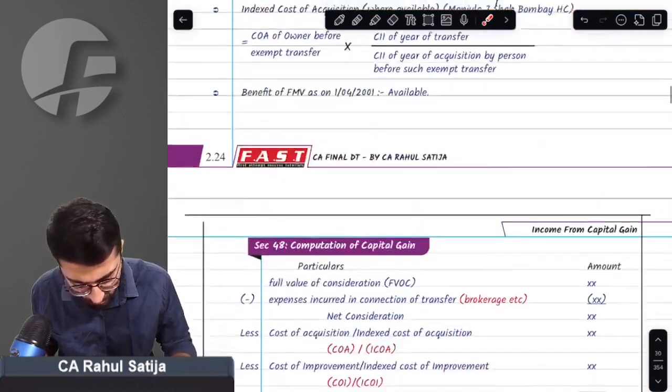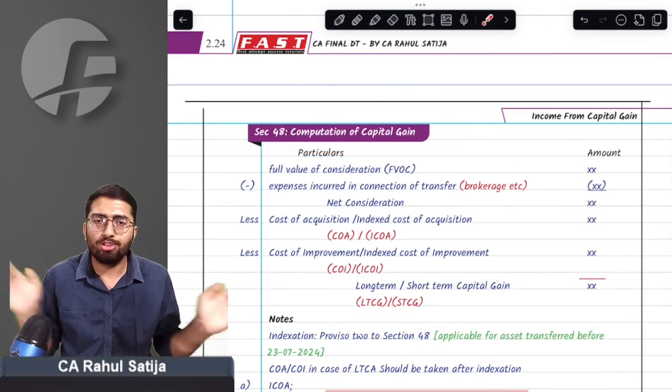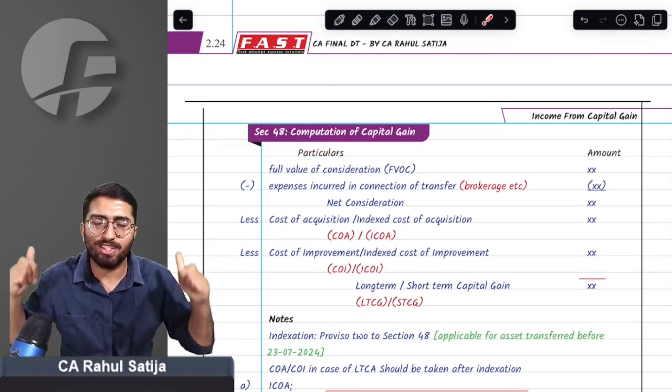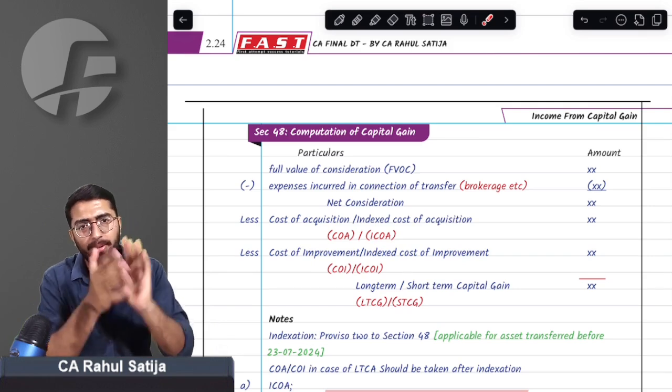Got it, sir? Got it. Nothing new. Very simple point. Now, section number 48, the most beautiful section. What does this section say? This section says computation of capital gain. How is capital gain computed?